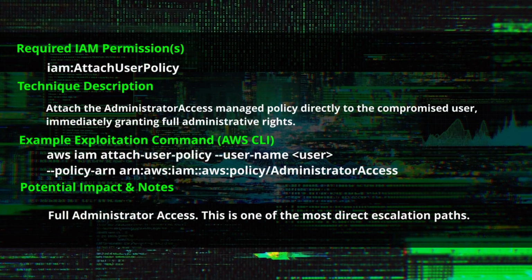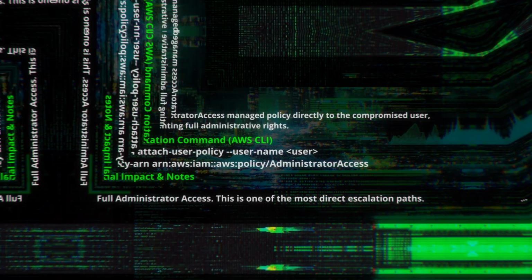IAM AttachUserPolicy. It is used to attach the administrator access managed policy directly to the compromised user, immediately granting full administrative rights. aws iam attach-user-policy --user-name <user> --policy-arn arn:aws:iam::aws:policy/AdministratorAccess. It has full administrator access. This is one of the most direct escalation paths.